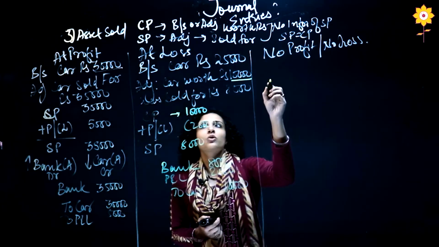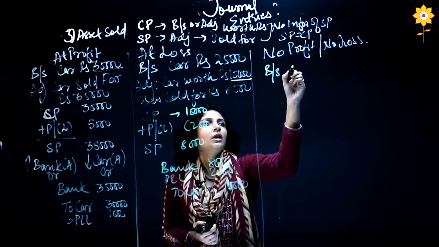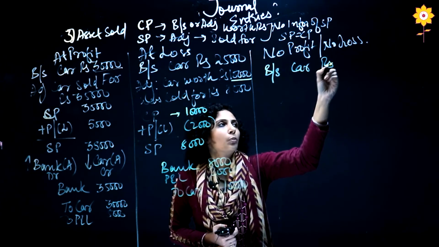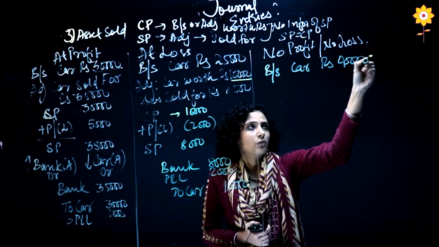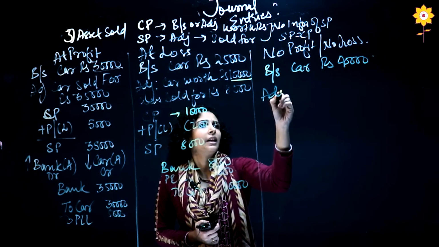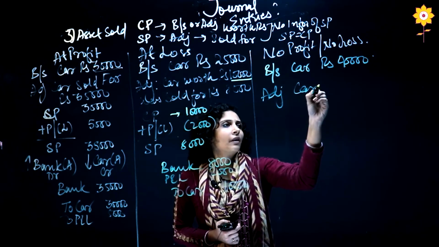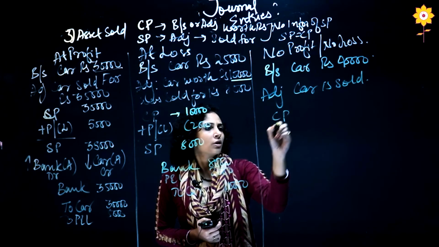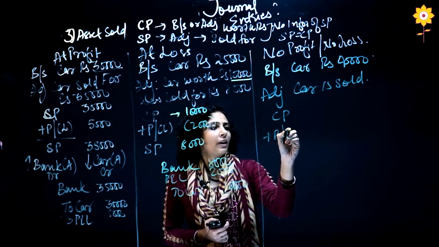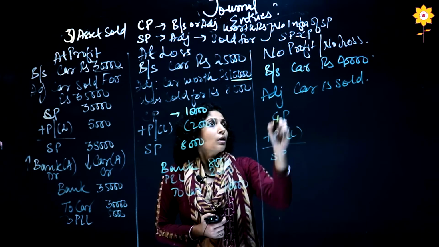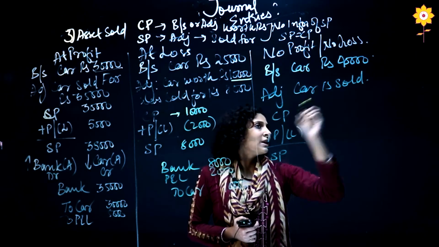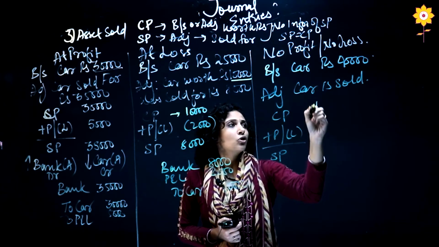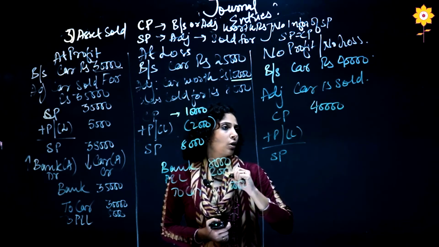Whether the difference is coming on the credit or the debit, it is always profit and loss. Now the third situation: suppose in the balance sheet there is a car worth rupees 40,000, and in the adjustment they are saying that the car is sold. Okay, only this much information is there. So let us see what we have here now. Car worth rupees nothing is given, so we will take the balance sheet value, which is 40,000.